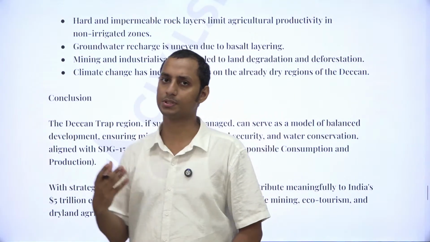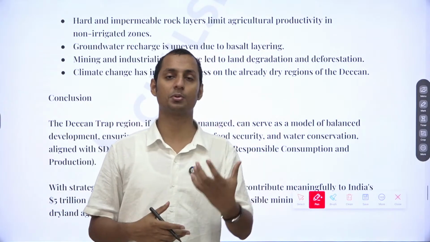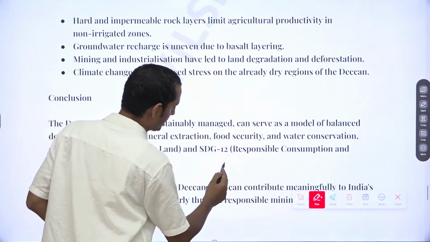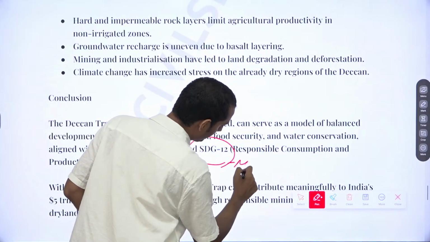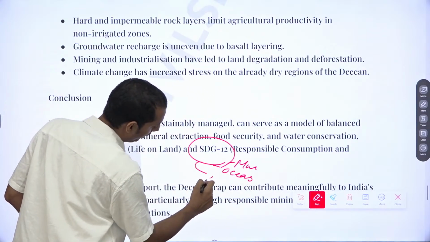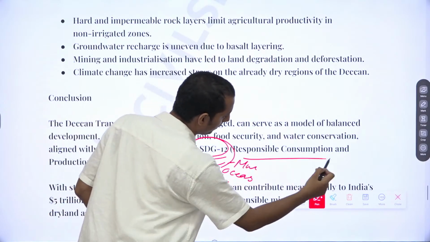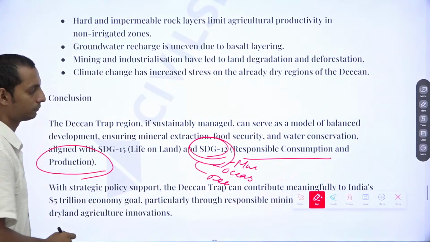When a question comes regarding rivers, or in case any resources question comes, you can mention SDG goal 12. Let it be minerals, let it be oceans, let it be Deccan Trap, let it be Himalayas. Always go for SDG goal 12, which talks about responsible consumption and production. Okay.